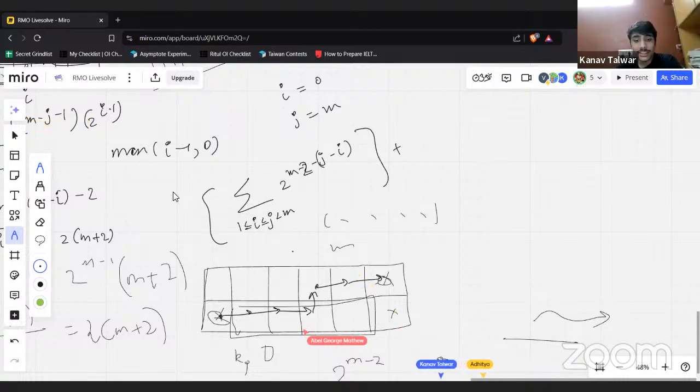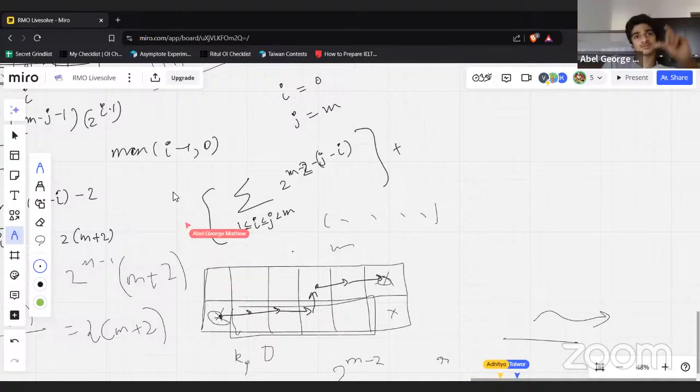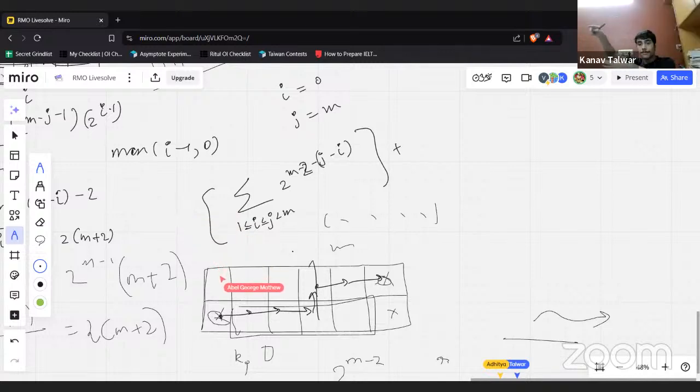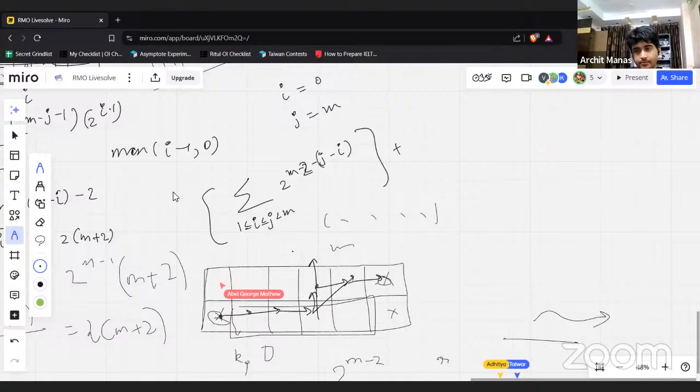No, wait, actually, this is much easier. You don't have k, you just have m plus 1 choices at every step, right? Except no. At any point you can just go up, but you're not necessarily going to go one step up. You might go somewhere random.